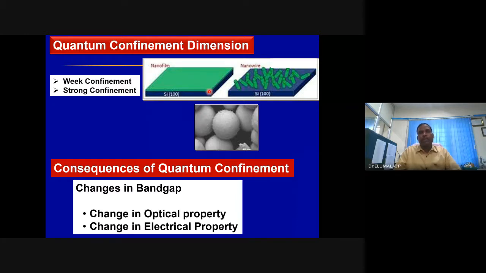It means the nanoscale properties of thin film will be different from the nanoscale properties of quantum dots, even for the same material. And the nanowire properties will be in between. So based on the confinement effect, we can have weak confinement and strong confinement, and this confinement effect has several consequences.